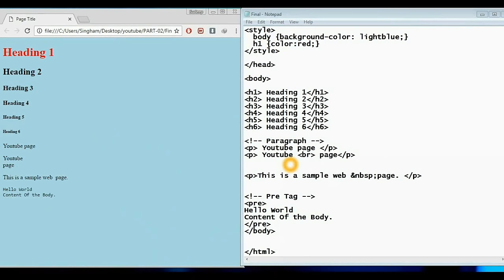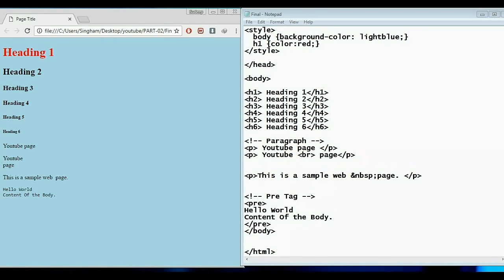So this is our output. Here we have the background color as light blue, and we have heading 1, which is the h1 tag, in the color red, and all the other headings with their respective sizes. Here we will compare the first 2 paragraphs because both have the same content, YouTube page. In the first, both texts display on the same line, while in the second both are on different lines. This is because we used a line break.